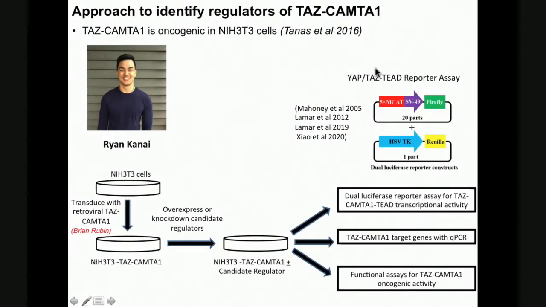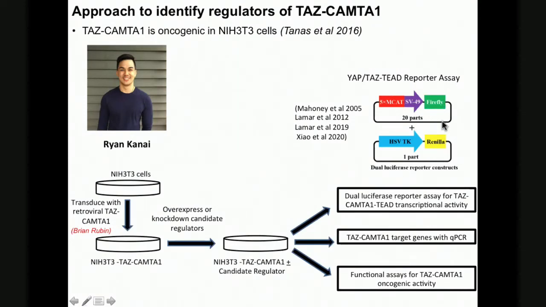Just real quickly, the way that this works is it's a vector that has a firefly luciferase gene. This is the gene that encodes the protein that allows a firefly to light up. We've put it under the control of a promoter that only responds to TEAD. When TEAD is binding this promoter and partnering with YAP or TAS, it will turn on lots of expression of this firefly protein, and the cells will emit light when you give them a substrate.